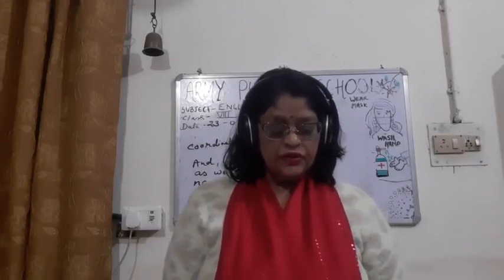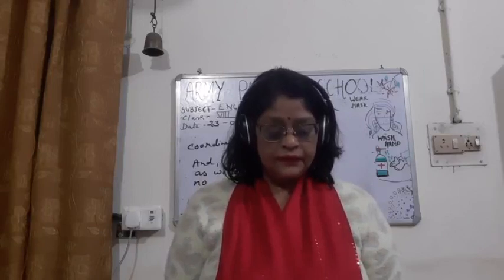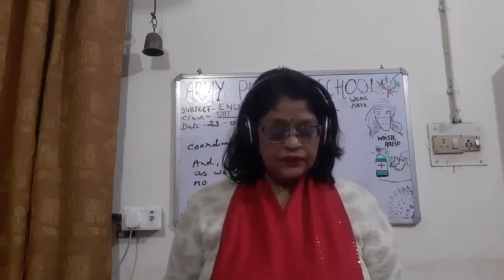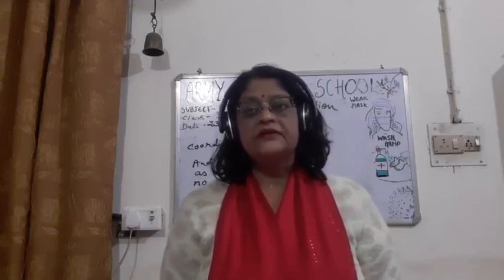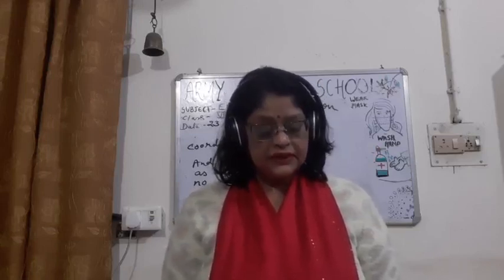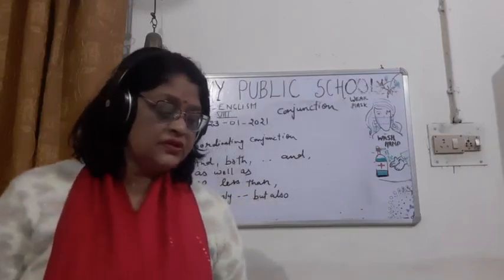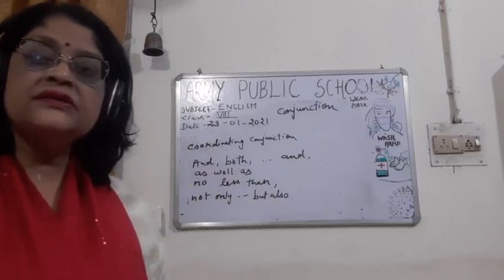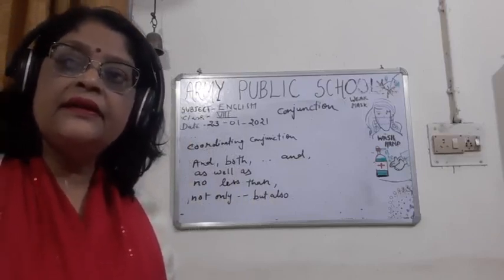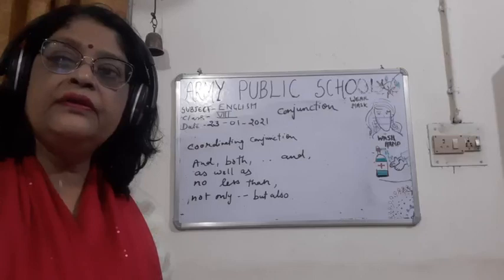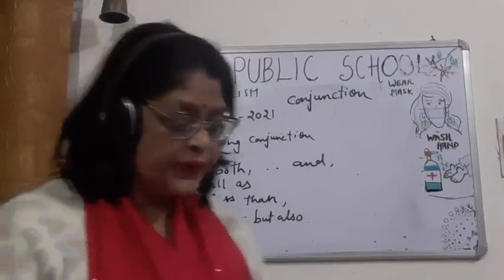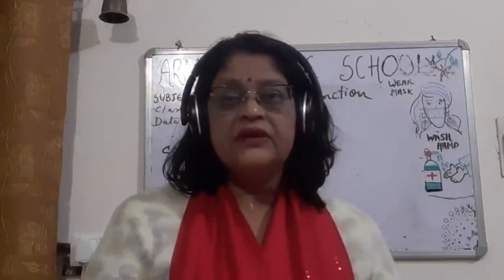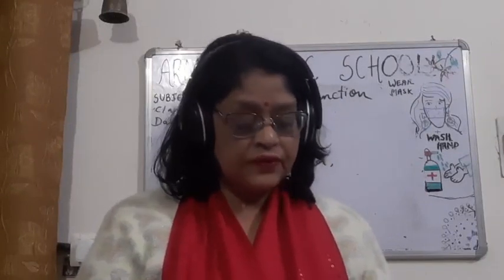The door was open and my things were lying scattered. So, children, if you see these two sentences, they are joined by and. The doors are opened and my things were lying around.